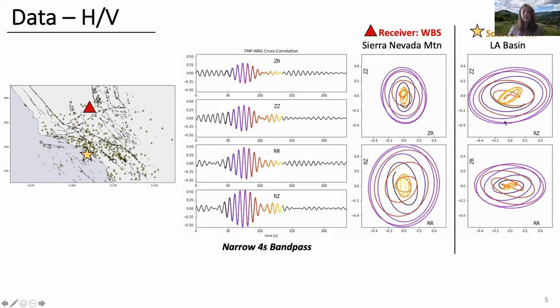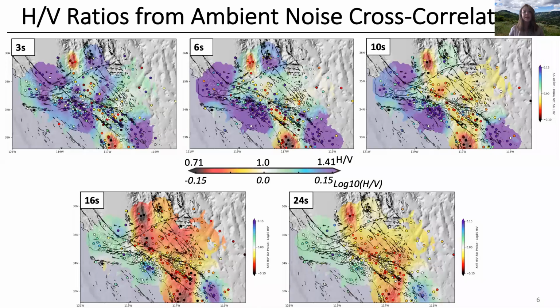This is sensible due to the strong contrast between soft sediment and hard bedrock in the LA basin, which leads to higher h/v ratios. Here we show h/v ratios in log time space from minus 0.15 low h/v to positive 0.15 higher h/v at 3 seconds, 6 seconds, 10 seconds, 16 seconds, and 24-second periods.